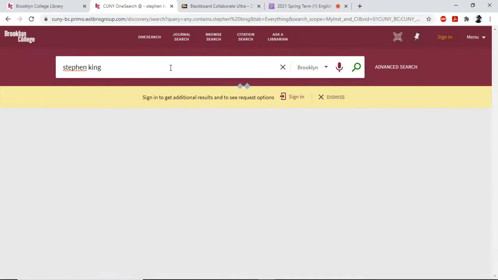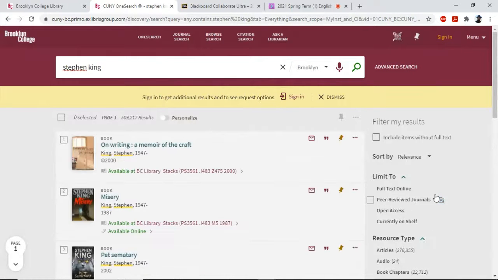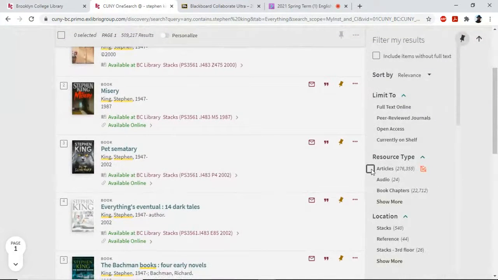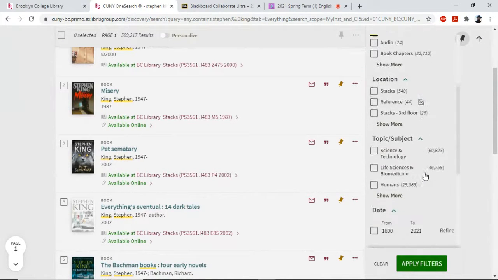Let's do Stephen King again. See, let's try some different filters. So the articles.